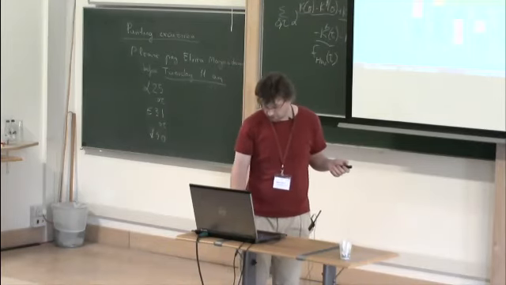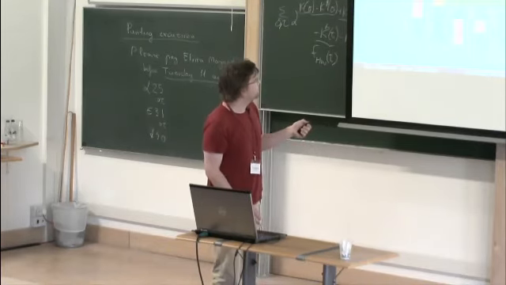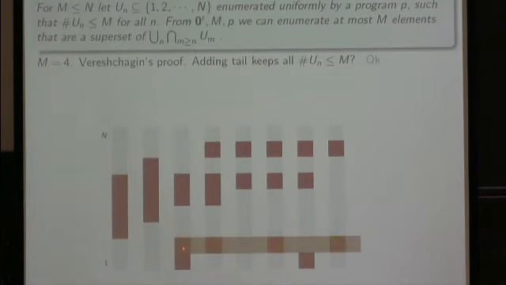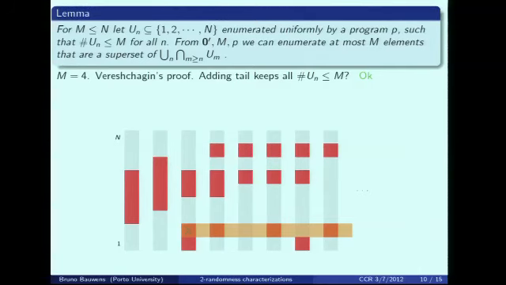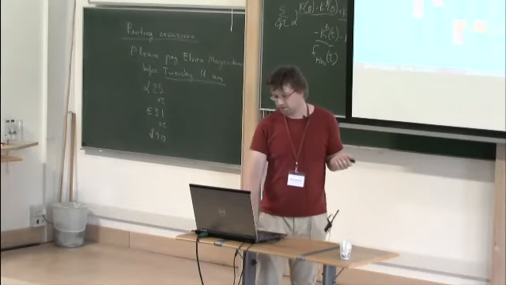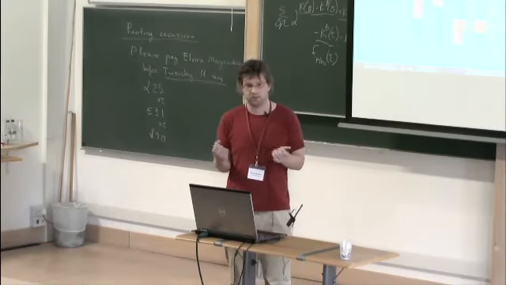So for example, here, if we put that element also in here, then there will be 5 elements while we chose m equal to 4. So in that case, we cannot add the tail and we forget about this element and this tail. So we go to the next element, x2, that's enumerated as the red. And then we try again to add this element everywhere after it. If that's possible without increasing one of the sets larger than m, then we do it effectively, and then we have found the first element of our cover.